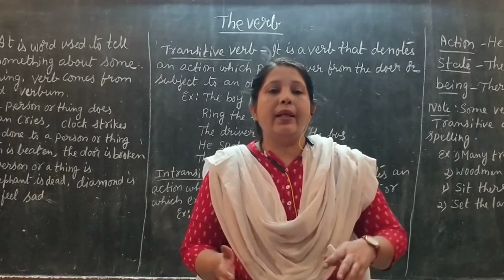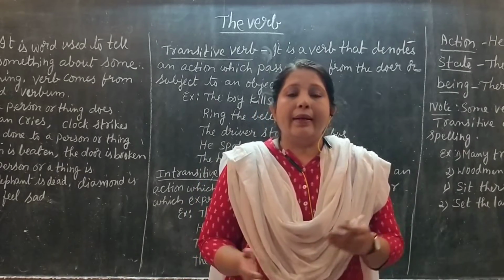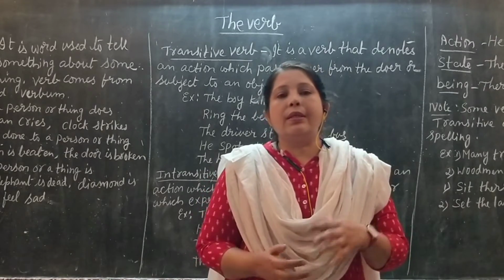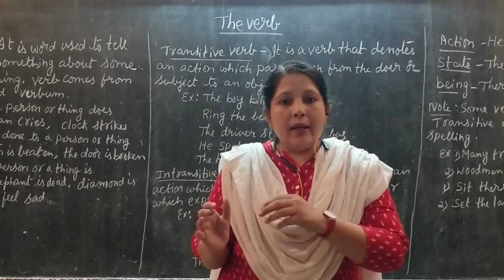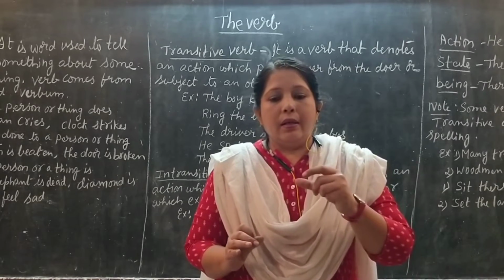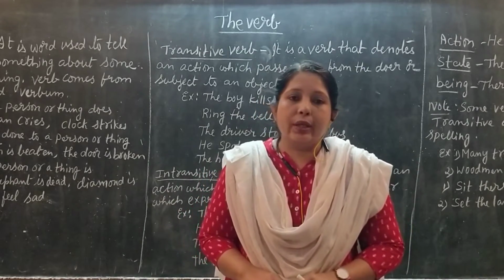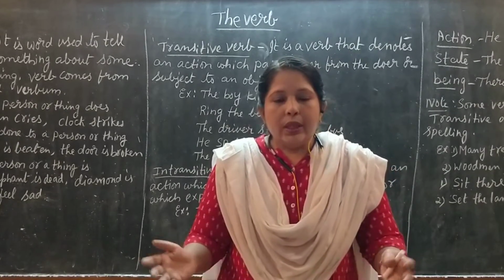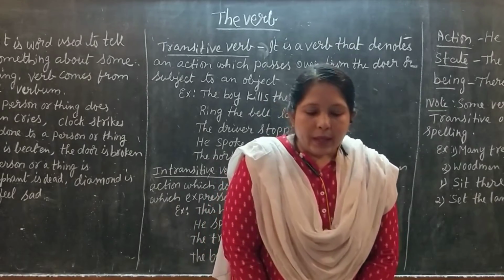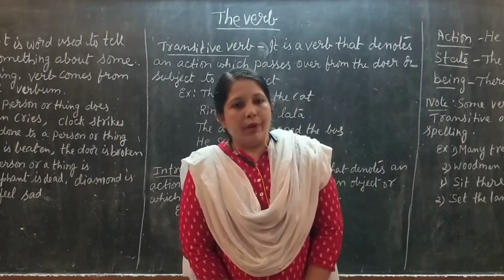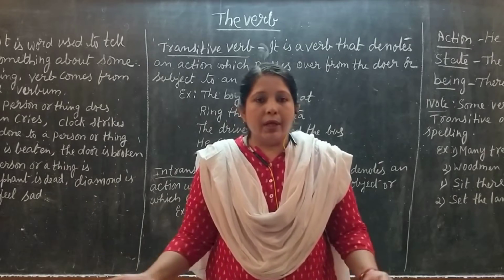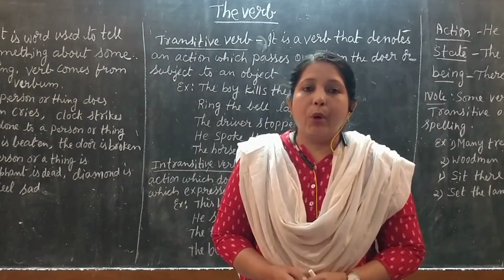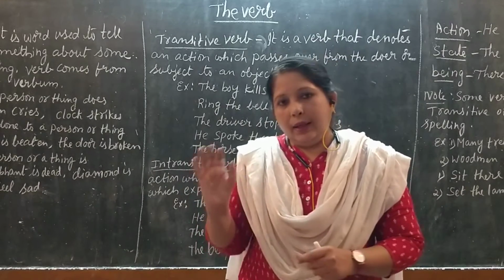What is a verb, and there are some forms of verbs like transitive and intransitive verbs. How it has been used in a sentence, in what way the word is being told as an action word in a particular sentence. So this all we are going to study today. First of all, I want to tell you what a verb is. A verb is a word which is used to say something about a person or a thing.